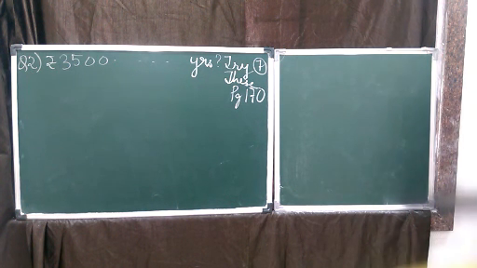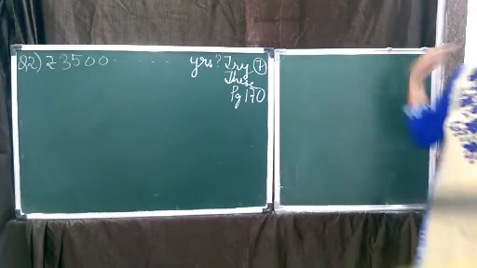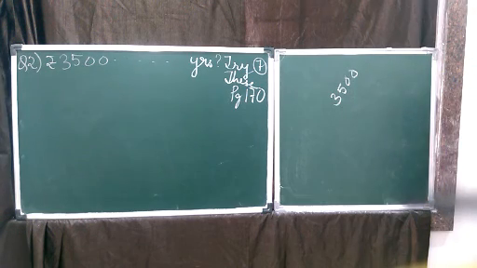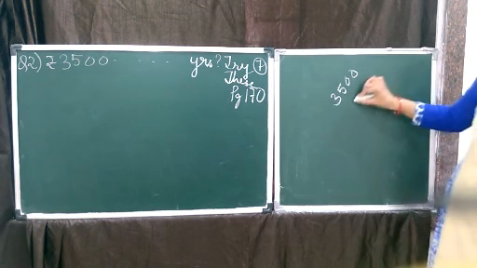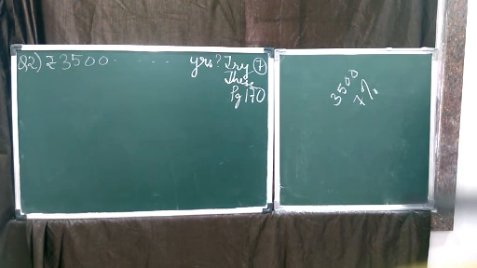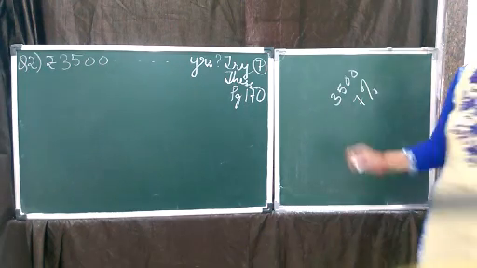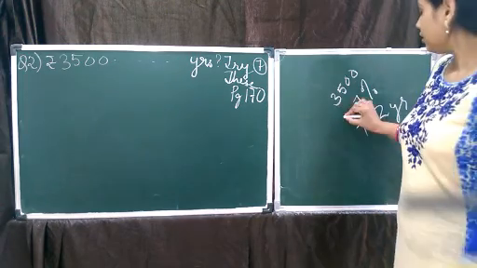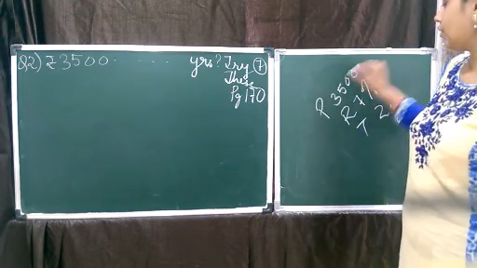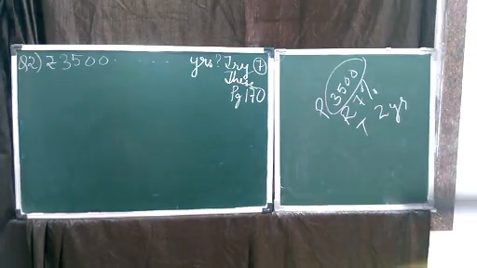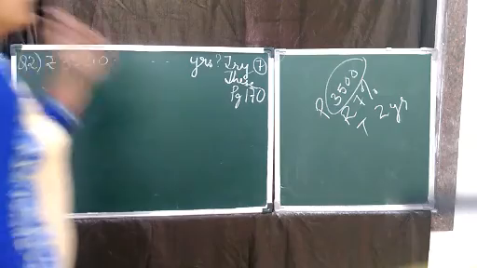So, rupees 3,500 is given at the rate of 7%, and we have to find the interest which will be received at the end of 2 years. So, time is 2 years, rate is 7, and obviously this is the money borrowed, which is the principal. So, let's find the interest.